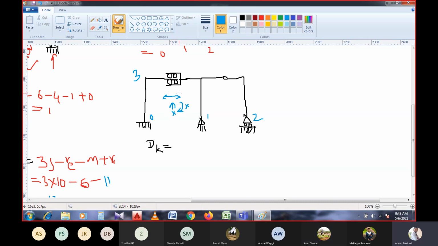The frame will move only in this direction, so I will consider 1 for this, and again we have 3 for this joint, and again 3 for this joint. That means at a joint we have 3 degrees of freedom, and whenever you get a hinge in the frame you'll be getting 4. So that is like this.